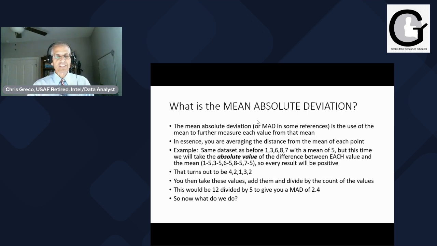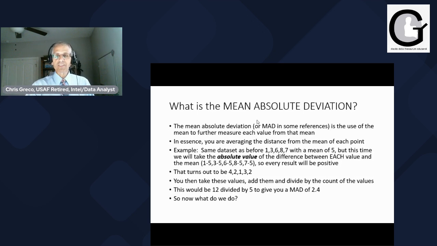So basically what happens is when you have the same data set as before, in this example 1, 3, 6, 8, 7 with a mean of 5, this time you're going to take the absolute value of the difference between each value and the mean. So now you have 1 minus 5, which would normally be negative 4, but that's not what it turns out to be. It turns out to be 4. And 3 minus 5, which would be negative 2, but absolute value means you get rid of the negative, so now you're at 2.